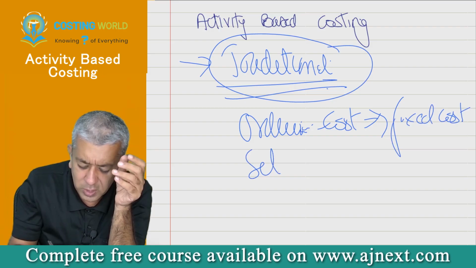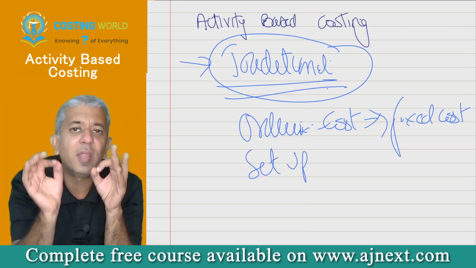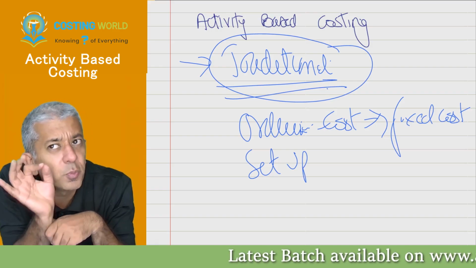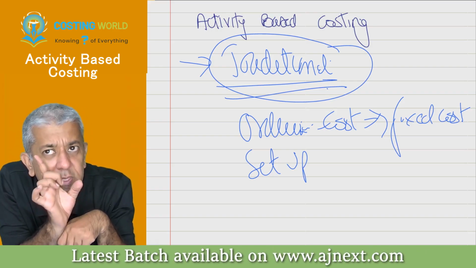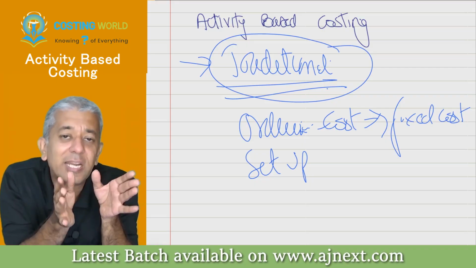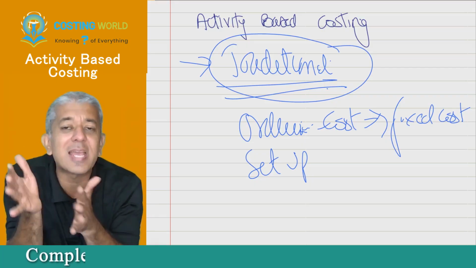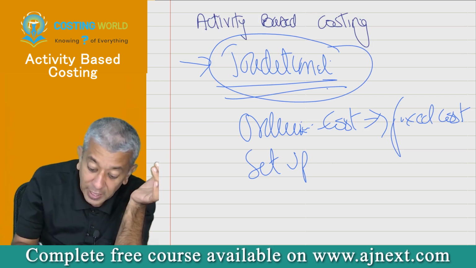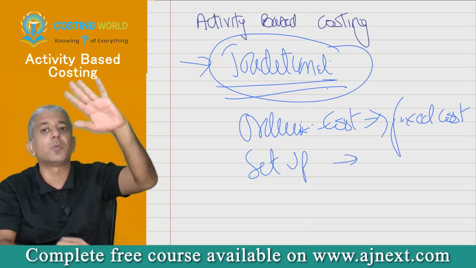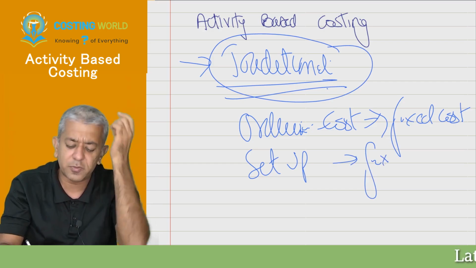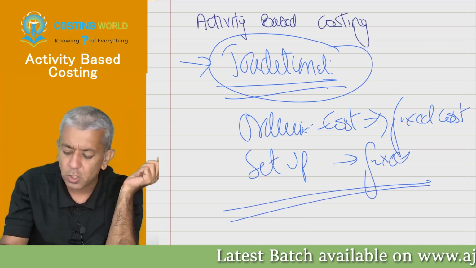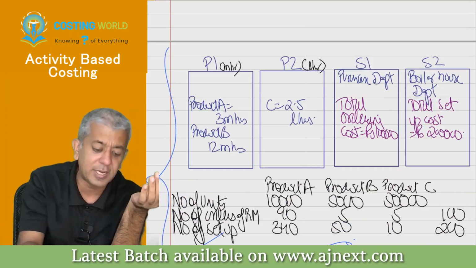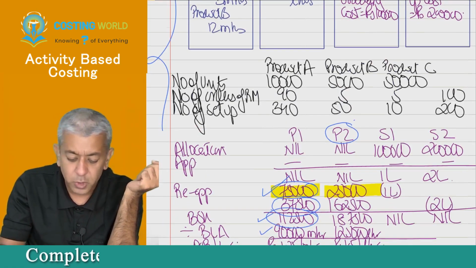Same way in this particular case, you all tell me, whenever you have to produce each and every unit, do you set up the machines? No. I will set up the machines once and I'll produce X number of units, no? So therefore, again, as per the traditional theory, means absorption costing, this particular cost is called as fixed cost. And for fixed cost, we followed absorption costing. This is how absorption costing works here. I told you this entire absorption costing. So absorption costing works like this.